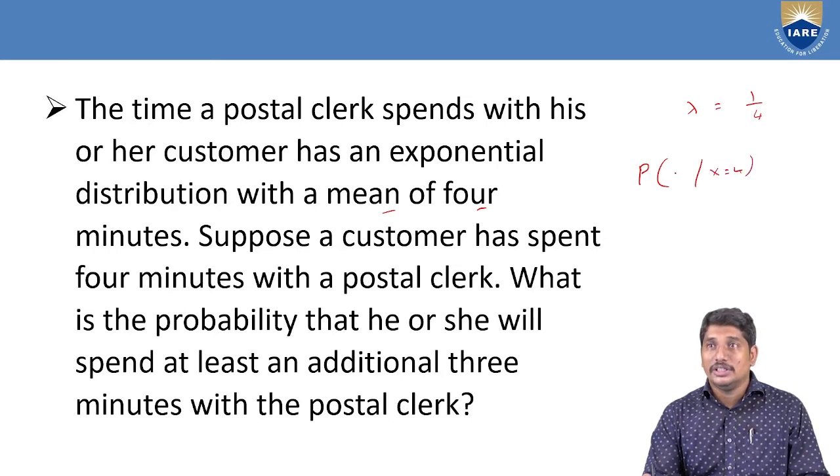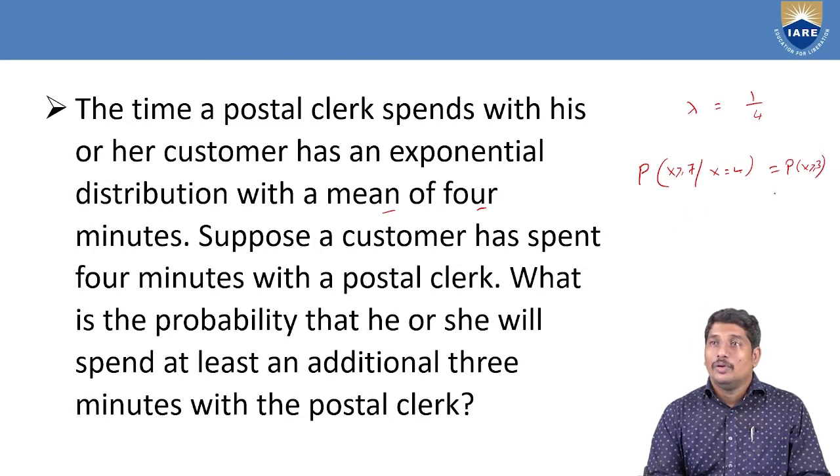What is the probability that he has to spend an additional 3 minutes? That means 4 plus 3, that is 7 minutes. This is equal to an additional 3 minutes, that is greater than or equal to 3. So when we look at this, we can write the complementary probability 1 minus P of x less than or equal to 3.